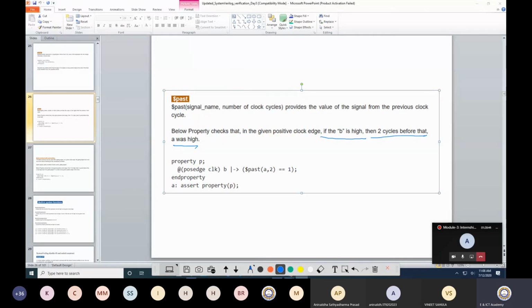If I want to verify that, then I can use this particular keyword $past, where the first argument is the signal and the second argument is the number of clock cycles, that means how many clock cycles back I need to go.